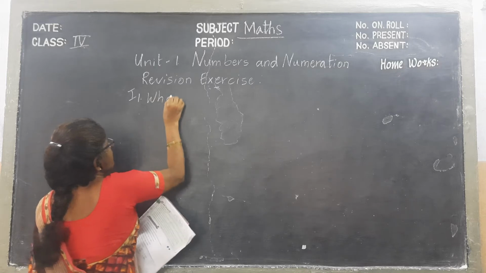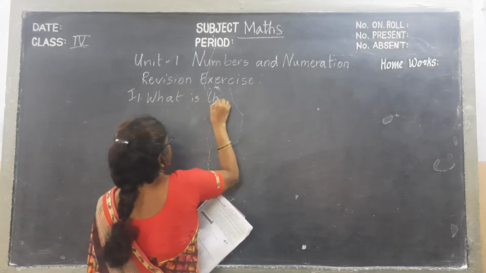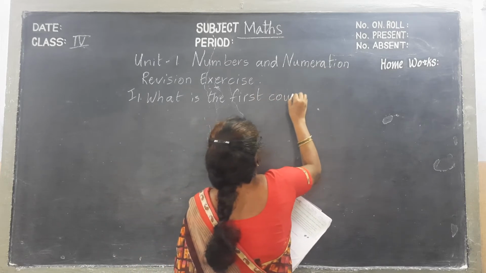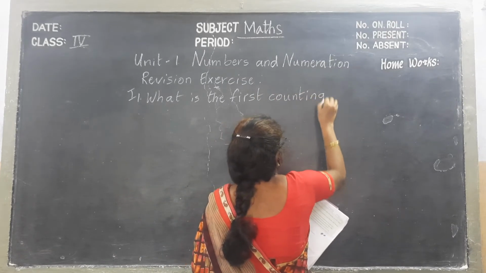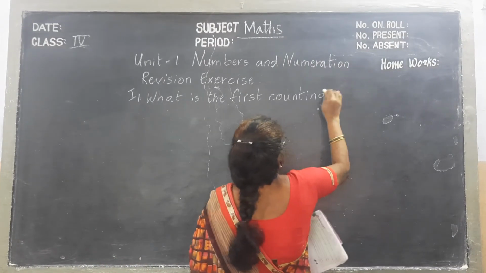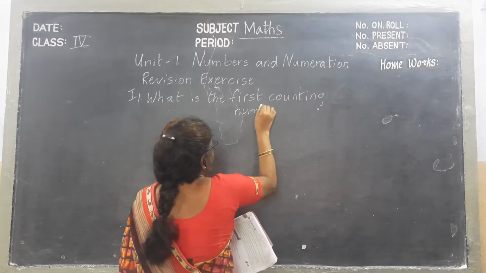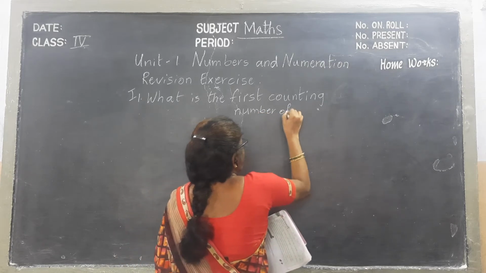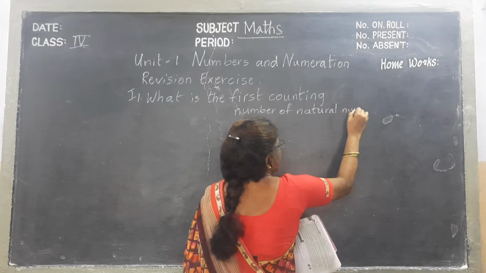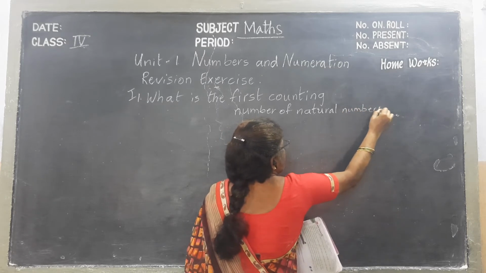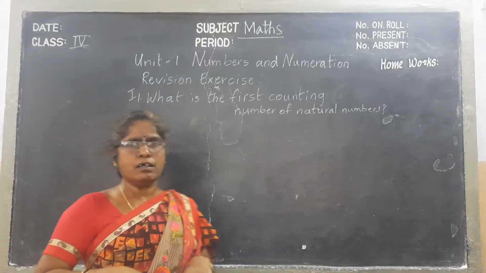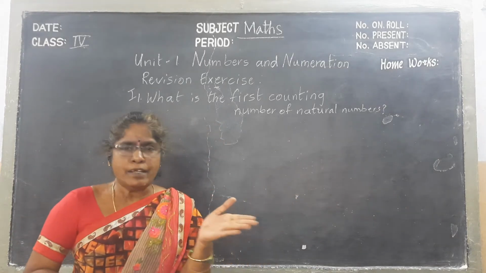First question: what is the first counting number of natural numbers?